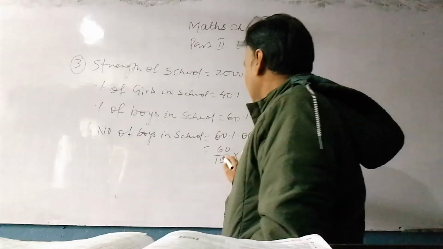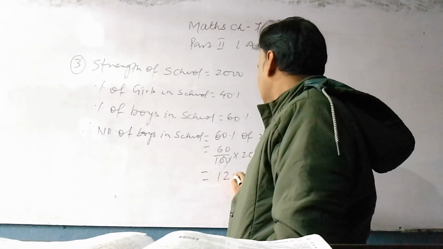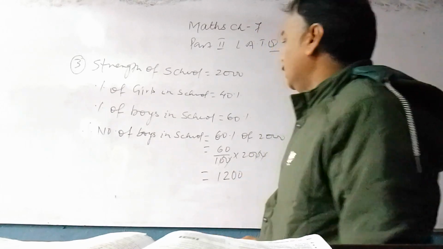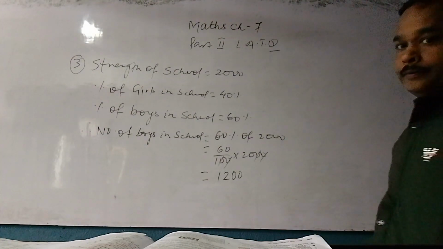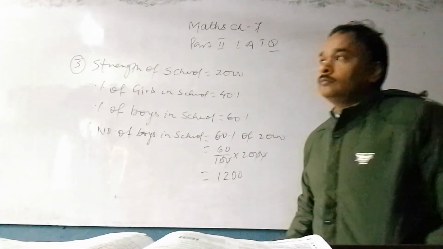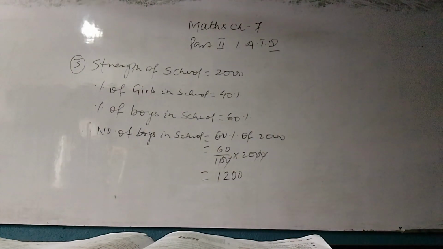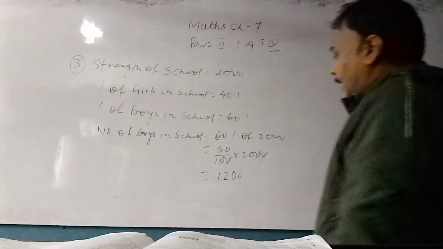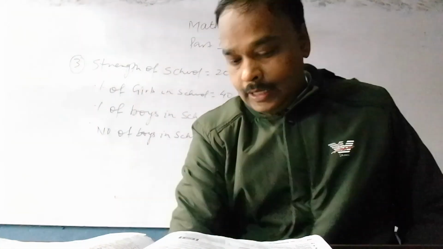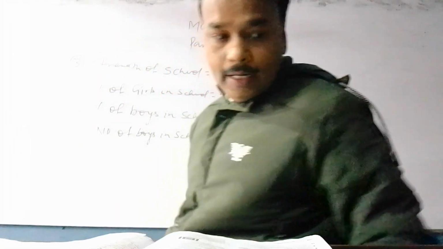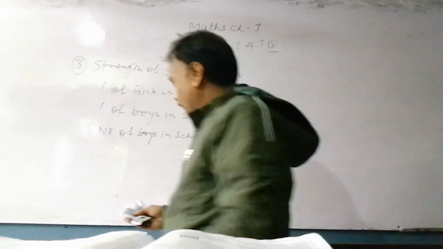Clear? Then it is 1,200. There are 1,200 boys in school. So if we have to find number of girls, then number of girls is equal to 800.